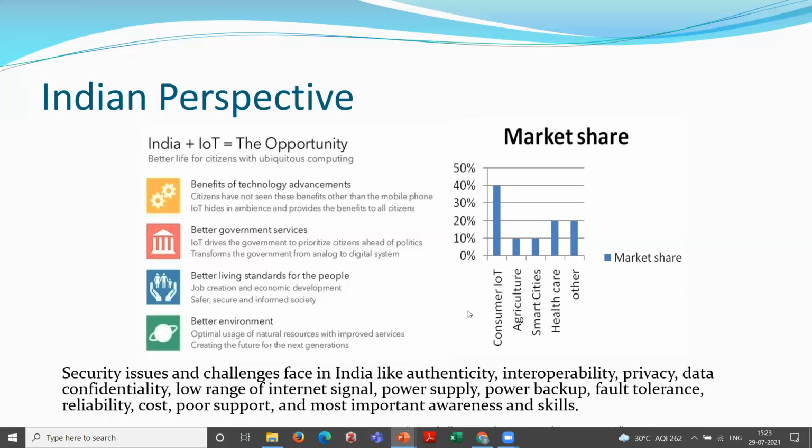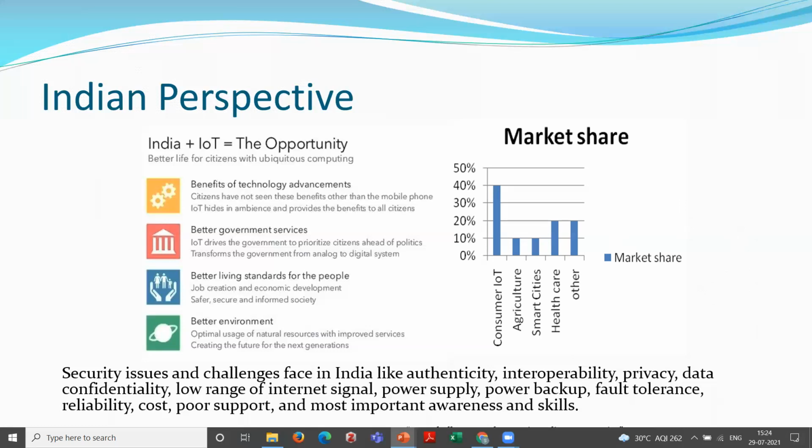So maximum IoT devices are related to the consumer point of view, then agriculture, then smart city, then healthcare, and there are other IoT devices. So the market share of IoT devices graph is like this. Maximum are consumer-oriented IoT devices.